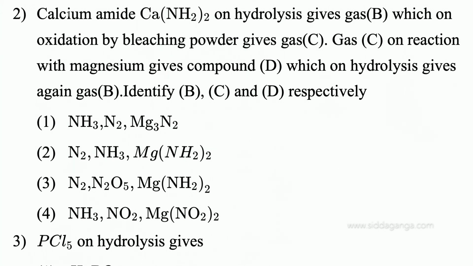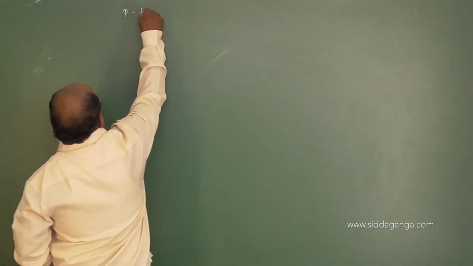Calcium amide, Ca(NH2)2, on hydrolysis gives gas B, which on oxidation by bleaching powder gives gas C. Gas C on reaction with magnesium gives compound D, which on hydrolysis gives again gas B. Identify B, C, D respectively. So here, my dear students, this was the question, calcium amide.